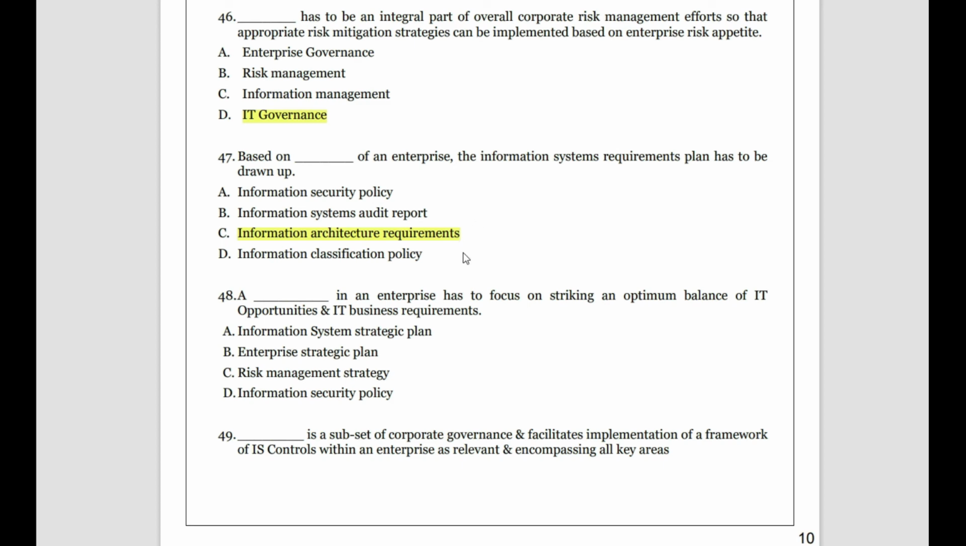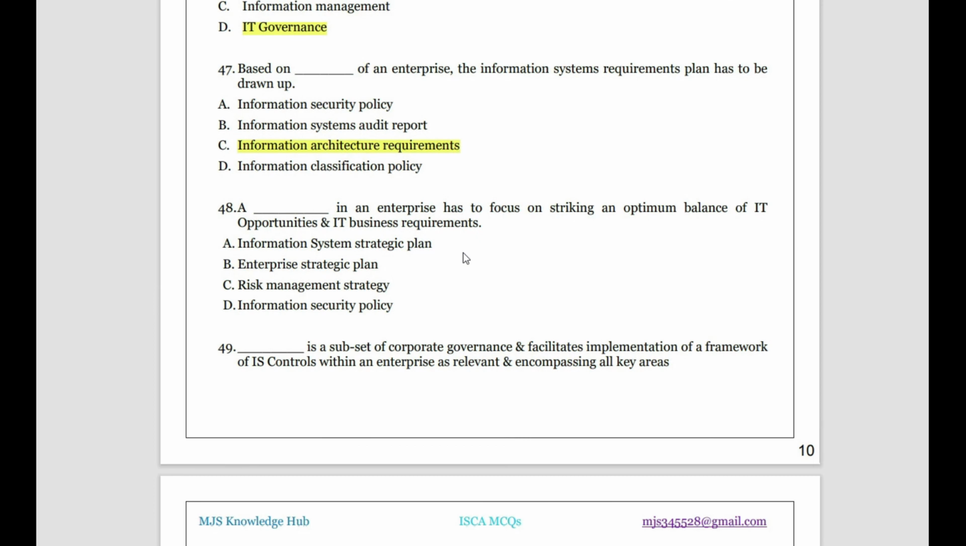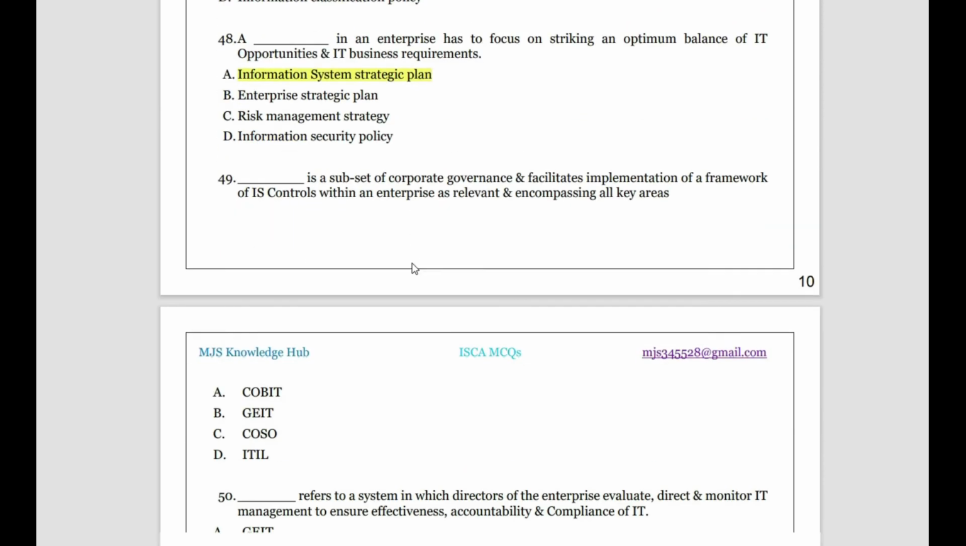Then a dash of the enterprise has to focus on striking an optimum balance between IT opportunity and IT business requirement. So this is the first of the lines. So the information system strategic plan. If you have seen the 4 box in the previous PDF, the information system strategic plan of the enterprise first has to focus on striking a balance between IT opportunity and IT business requirement.